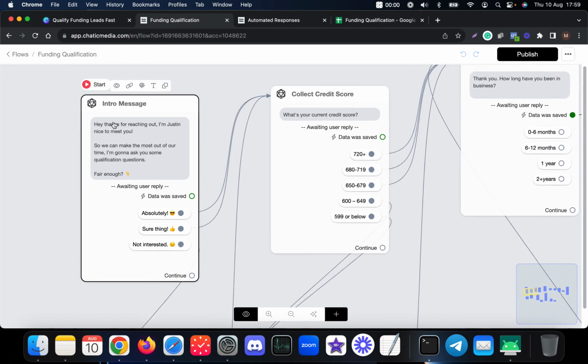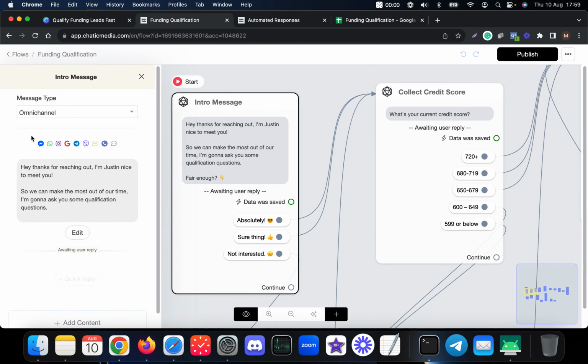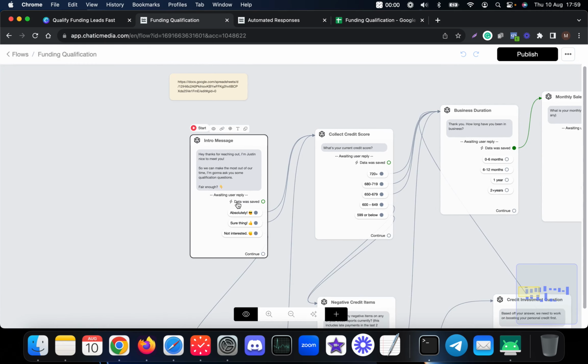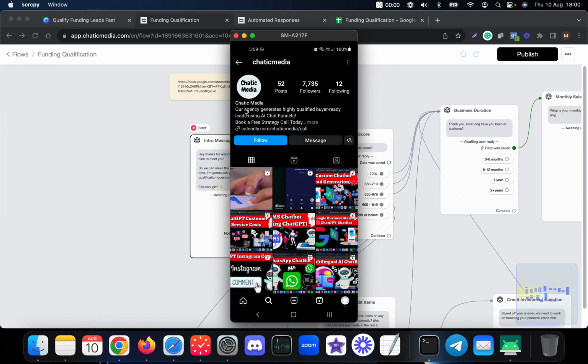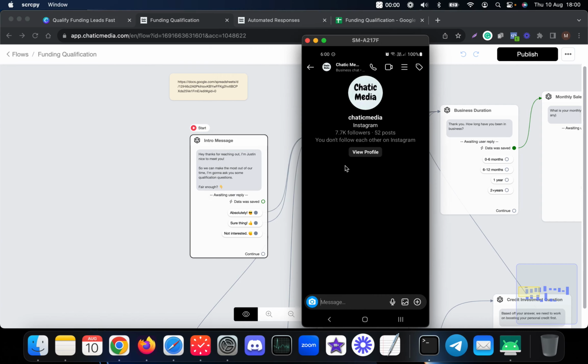This particular chatbot can work on multiple channels such as Instagram, WhatsApp, Facebook Messenger, Google Business, Telegram, SMS, voice, and even websites as well. Without any further ado, let me start the demo on Instagram. When it comes to Instagram, you can trigger specific chatbot flows using keywords, comments, or story replies. For this demo, I'm going to trigger using DM keywords.